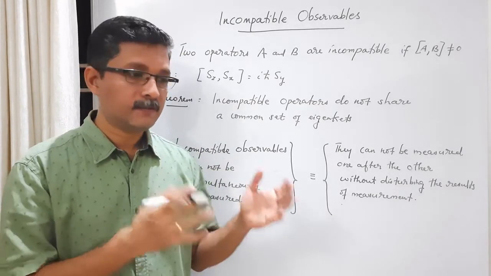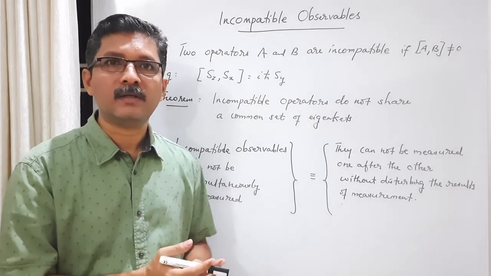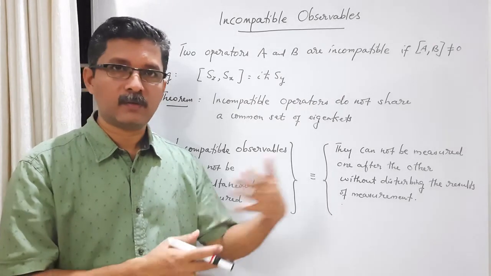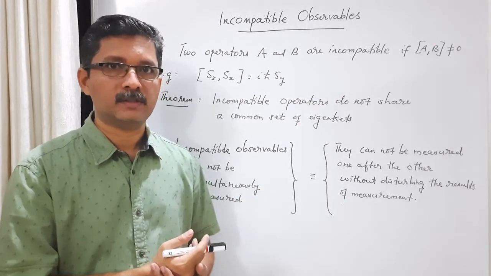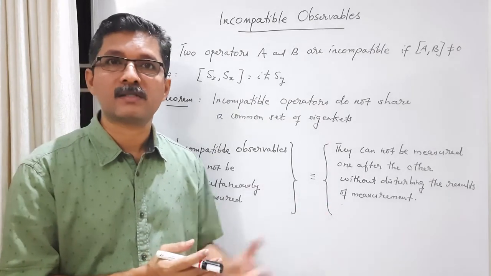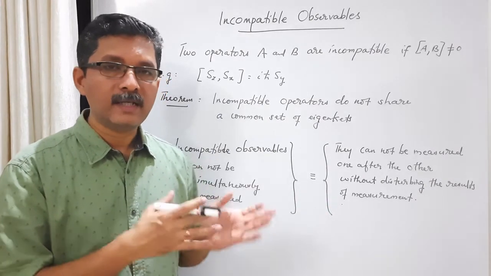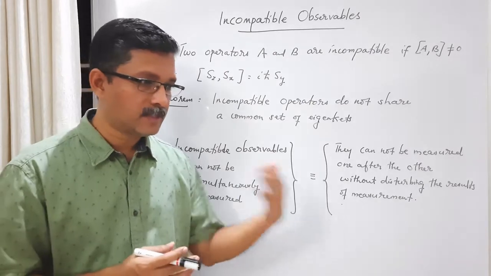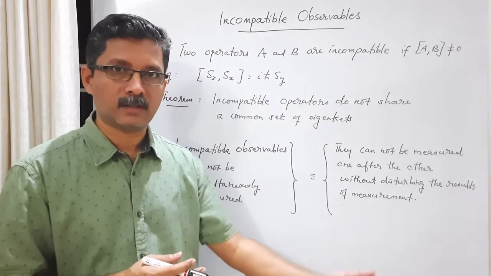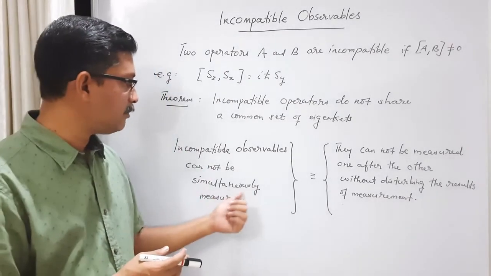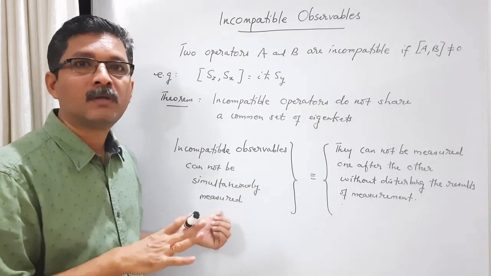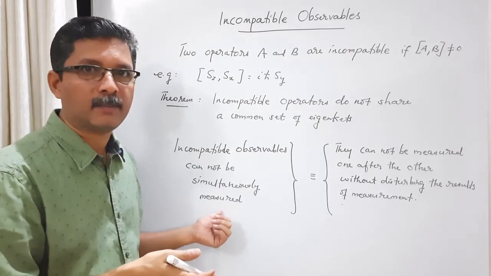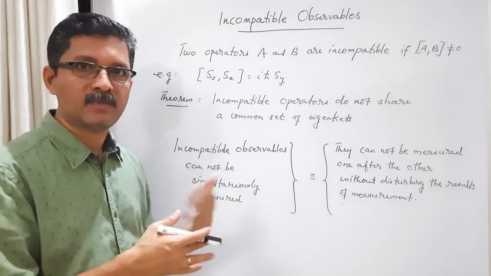Whereas if they were compatible observables, then whatever the order in which we measure them, the final results will not change. This simultaneous measurement doesn't mean that we are measuring at the same time. The word simultaneous means something else.